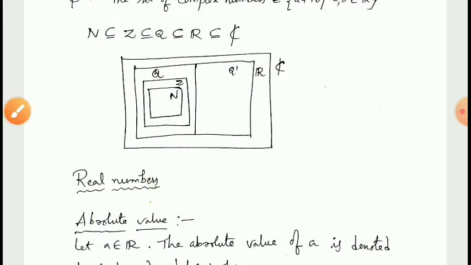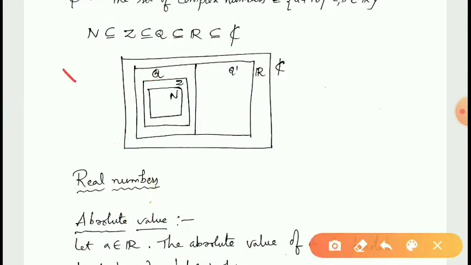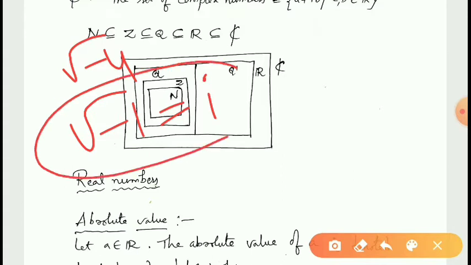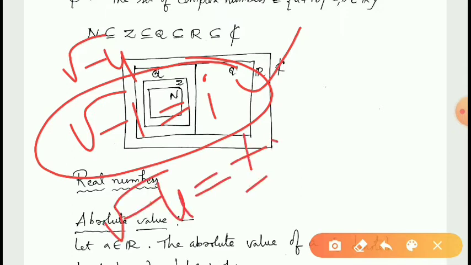Therefore, there is no real number which is equal to root minus 4, and similarly there is no real number which is equal to root minus 1. Therefore, root minus 1 is denoted by i. So, by denoting root minus 1 as i, we can find the root of every negative number in terms of i, because root minus 4 can be written as plus or minus 2i.